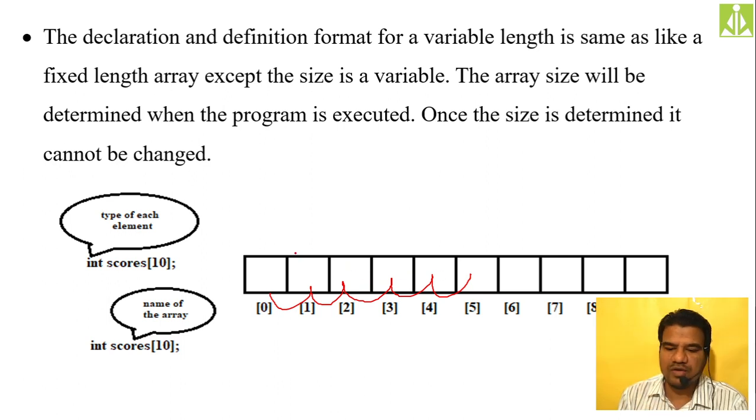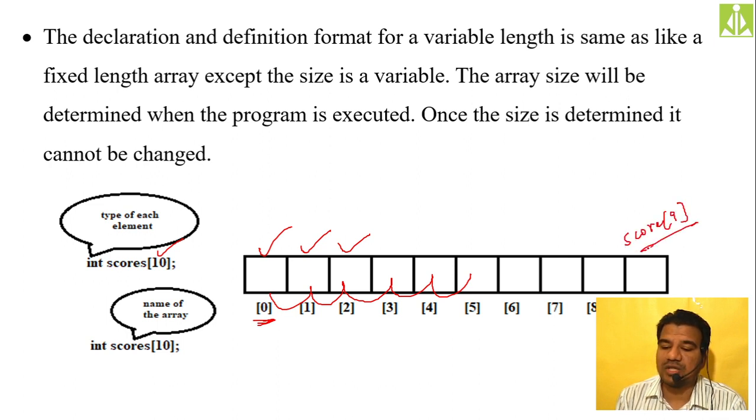The first element, how can we access? Scores of 0, scores of 1, scores of 2. Array index is starting at 0 and ending at 9. This thing you have to remember, because the complete total size we have taken as 10. So the index will start at 0 and end at maximum size minus 1, that is 10 minus 1, 9. So here the first element can be accessed like scores of 0, scores of 1, and so on up to scores of 9. In this way you can access all the elements from your array.